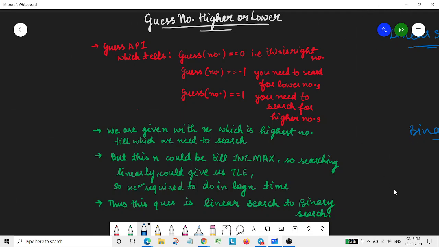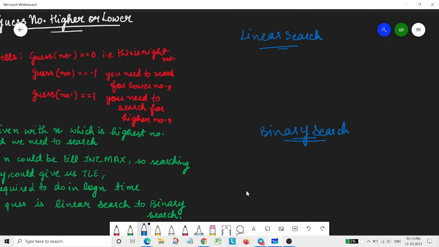Before using binary search, let's write the linear search solution first. We are given the function, and in that function we are given n. First we need a loop whose range is 1 to n, so int i equals 1, not 0, because 0 is not a valid number and the constraints are from 1 to n. So: int i = 1; i less than n; i++.